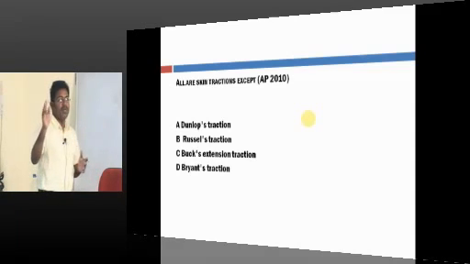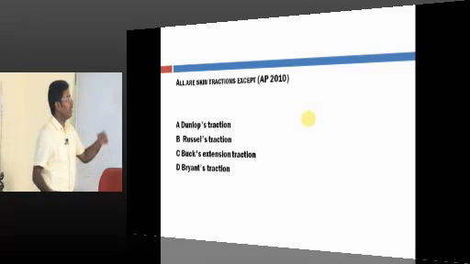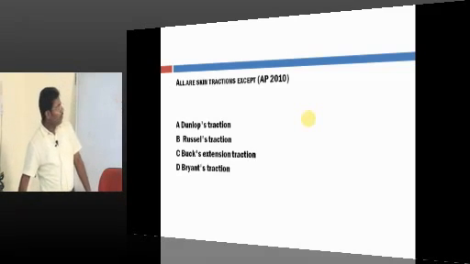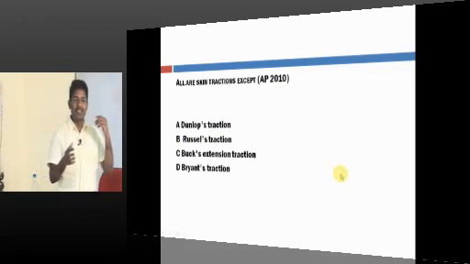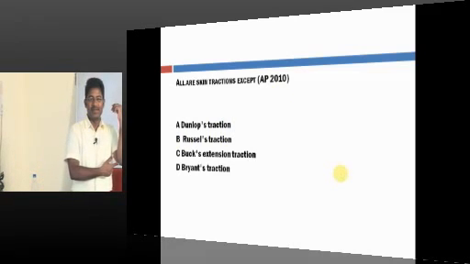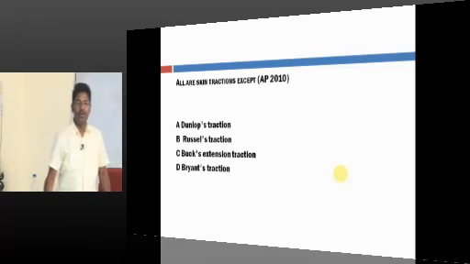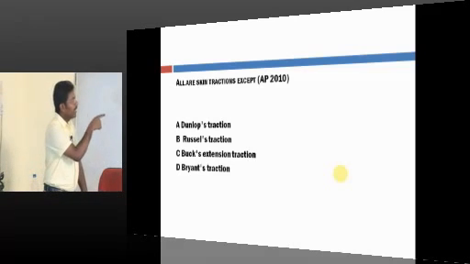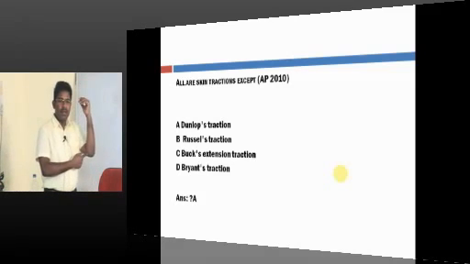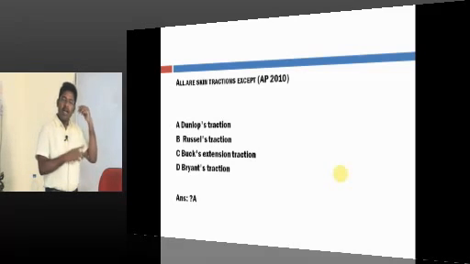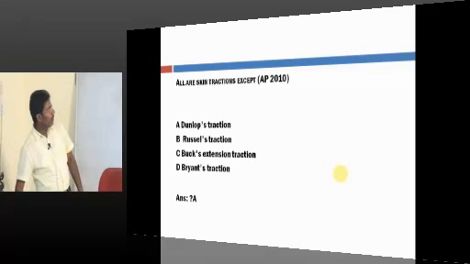Last year when I came to Tirupati, the students had been discussing this question. If you look at it, all are skin traction only. Only in Dunlop, in certain cases, they use a pin. There may be a dummy question, we don't know. So Bryant's, Buck's, Russell's, everything is skin traction only. In Dunlop, some people may insert a pin, but Dunlop traction is again a majority skin traction only. Okay, fine.